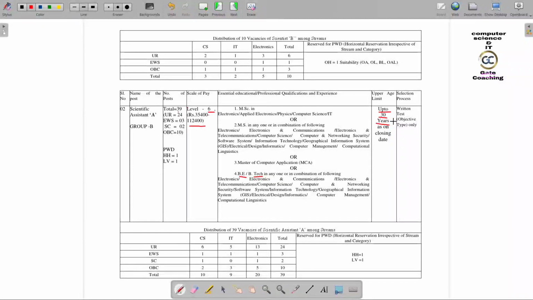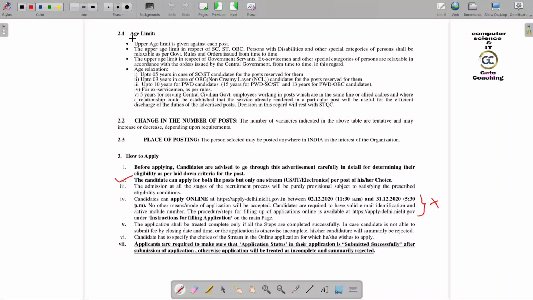Here there is no interview, only a written test, objective type only. On age reservation, there is up to 5 years for SC/ST, 3 for OBC, and 10 for PwD. This is the normal relaxation.